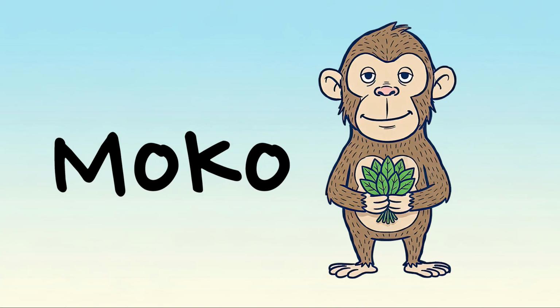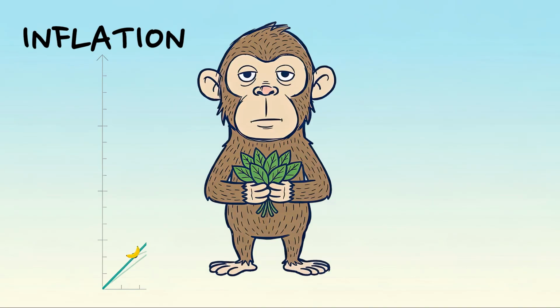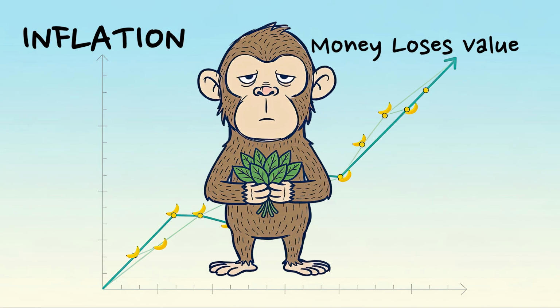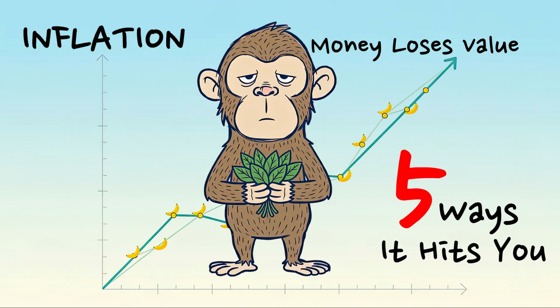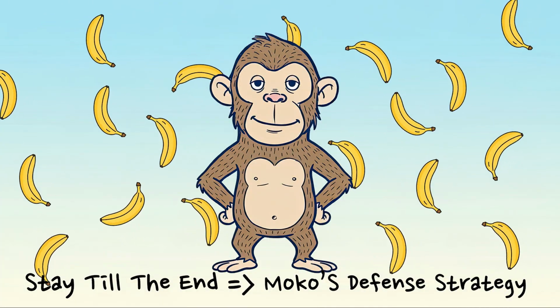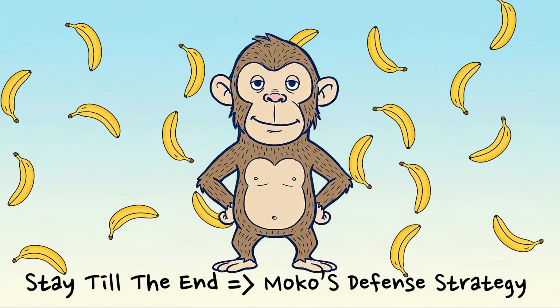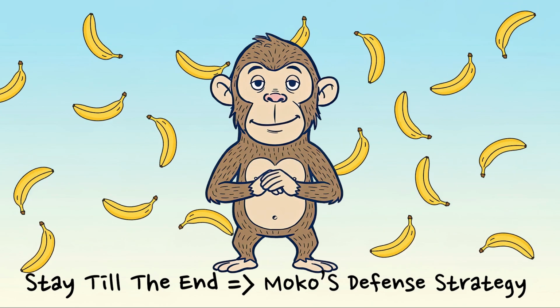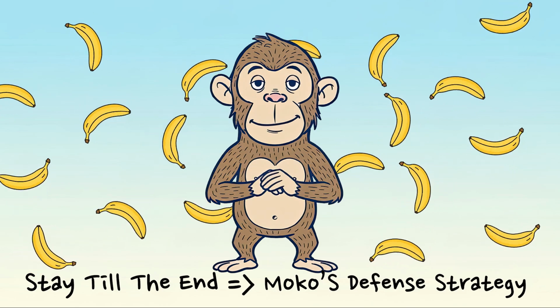Meet Moko, a hardworking monkey who saves his leaves like a pro. But there's something in the jungle quietly eating those savings, and it's hitting your wallet too. It's called inflation, and today, we're gonna break down the 5 sneakiest ways it shows up in Moko's jungle economy. Stick with this story, and you're gonna understand why prices rise, how to protect yourself, and the simple trick most monkeys never figure out until it's too late.